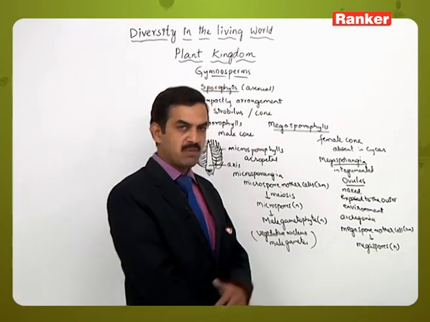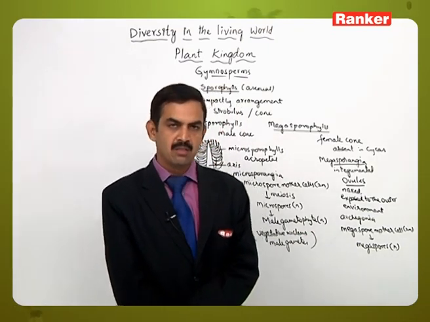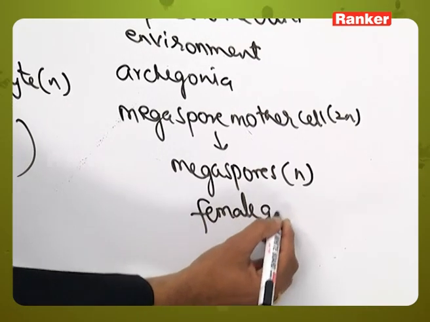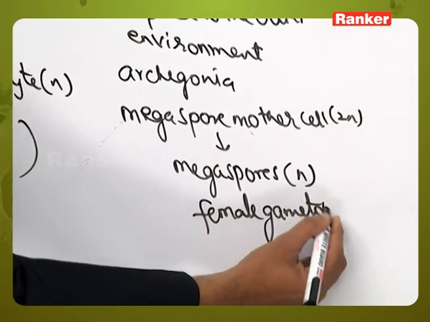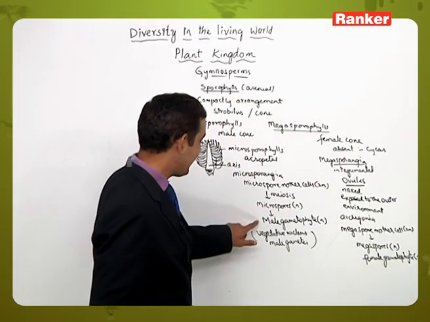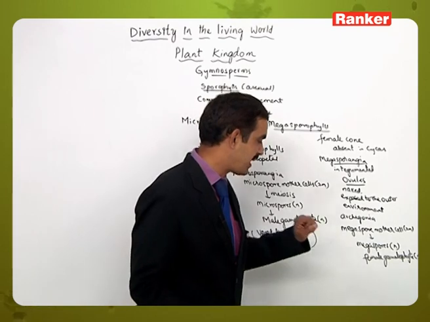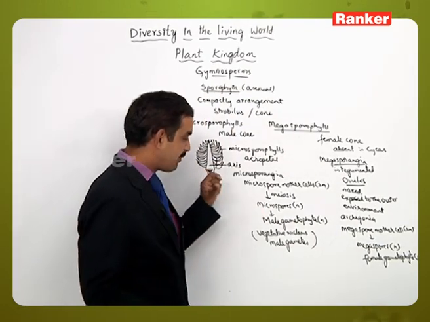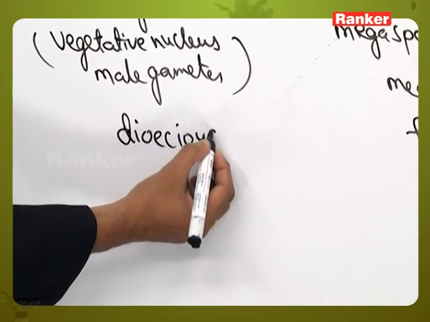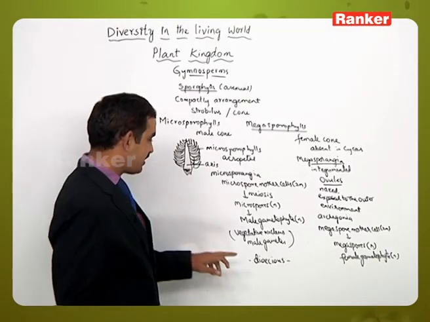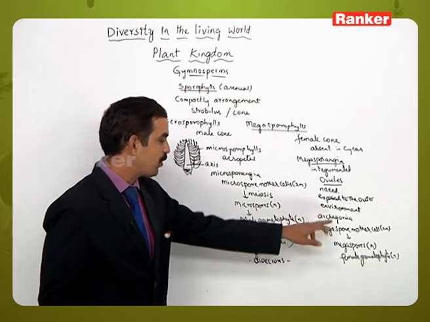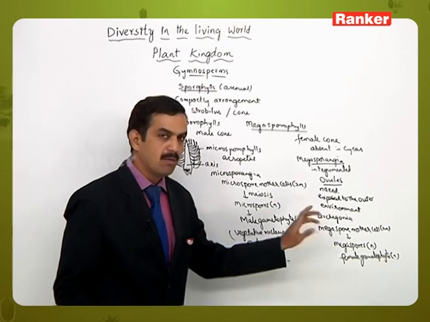These megaspores will form the female gametophyte. So here we can see the male gametophyte formation and the female gametophyte formation. The gametophytes are dioecious in nature. Why are these gametophytes dioecious? Because of heterospory, that is, microspores are present and megaspores are present.